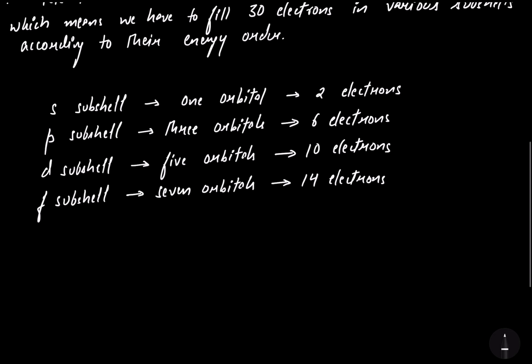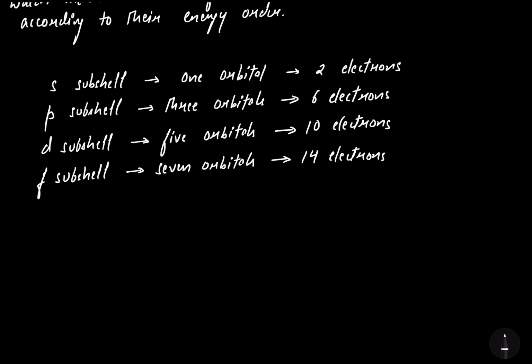Now let's arrange the various subshells in the increasing order of their energies that we have done in the previous lecture. So here I am writing 1s. 1s is of the lowest energy. Then 2s will have higher energy than 1s.